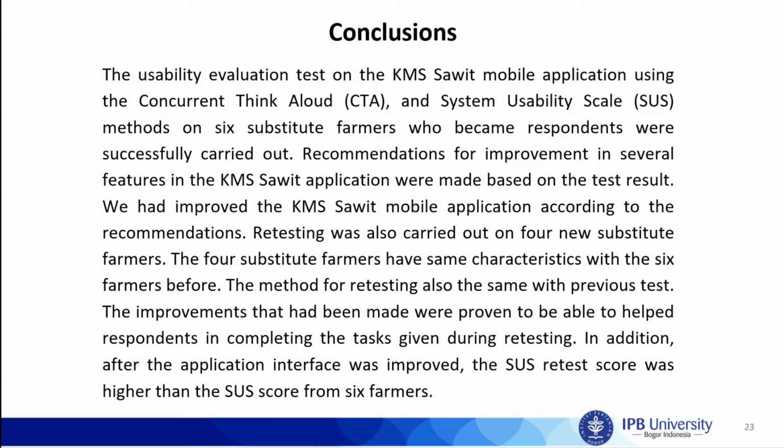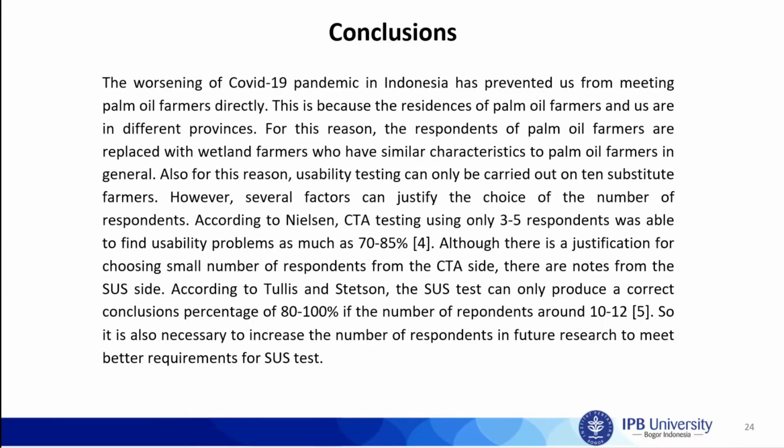The worsening of the COVID-19 pandemic in Indonesia has prevented us from meeting palm oil farmers directly. This is because the residences of the palm oil farmers and us are in different provinces. For this reason, the respondents of palm oil farmers are replaced with wetland farmers who have similar characteristics to palm oil farmers in general. Also, for this reason, usability testing can only be carried out on 10 substitute farmers.